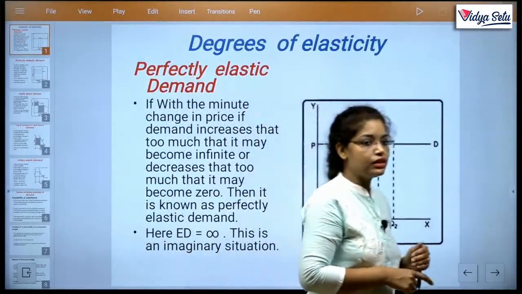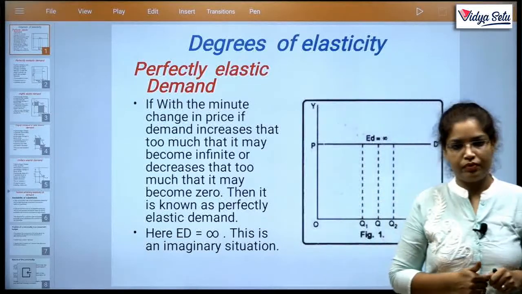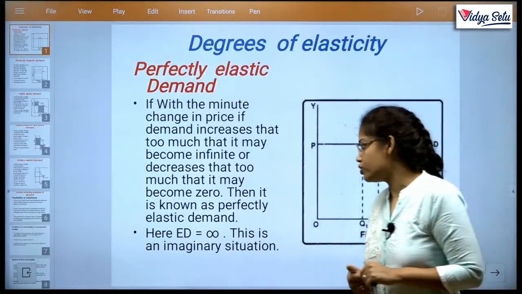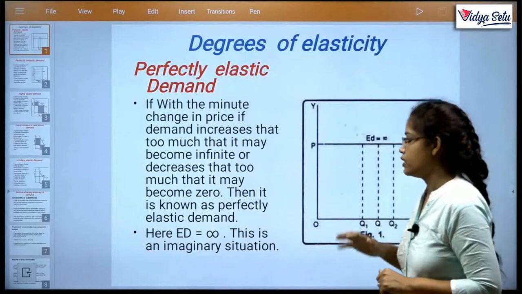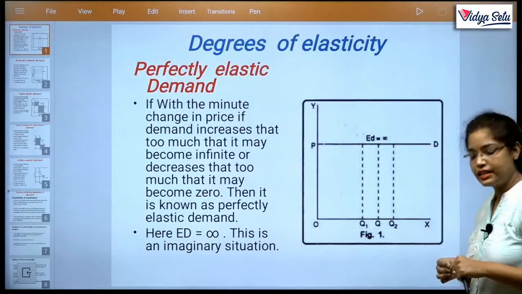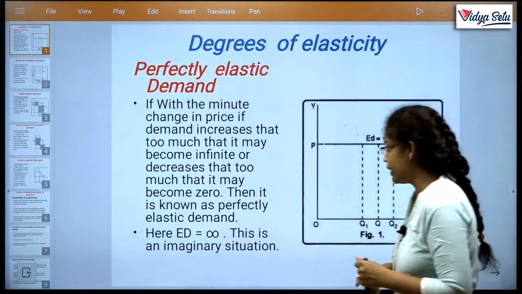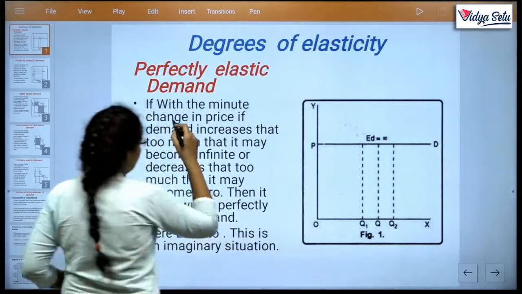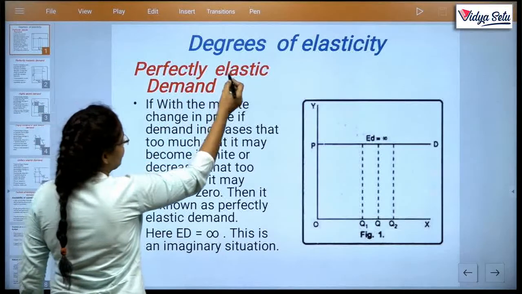First of all, this is an imaginary situation. Why is this an imaginary situation? We will discuss it. What is perfectly elastic demand? Perfect means complete, okay? Elastic means change.